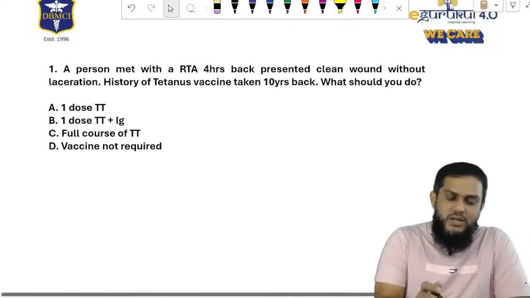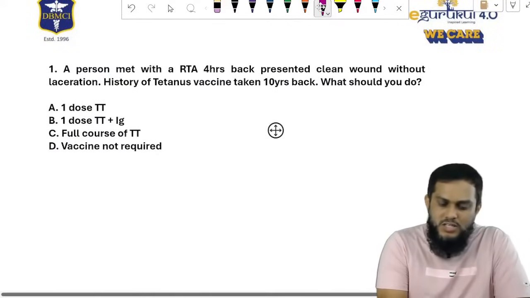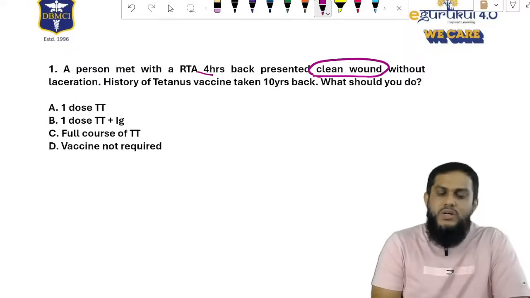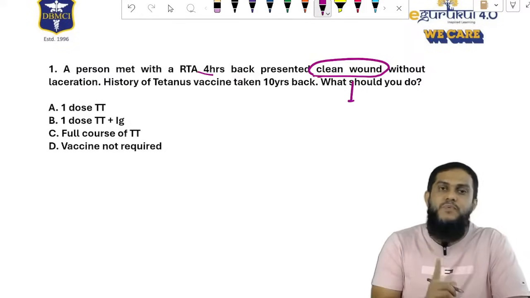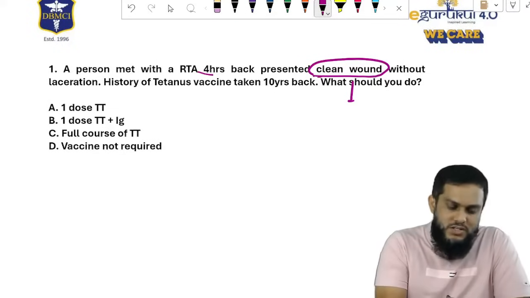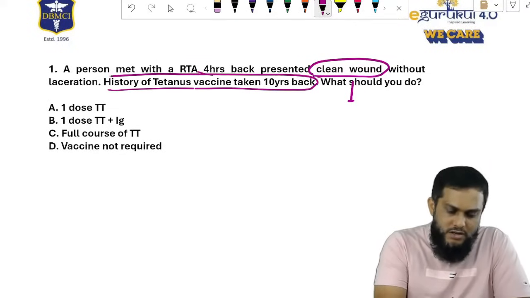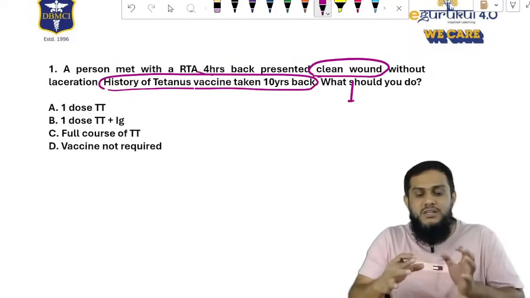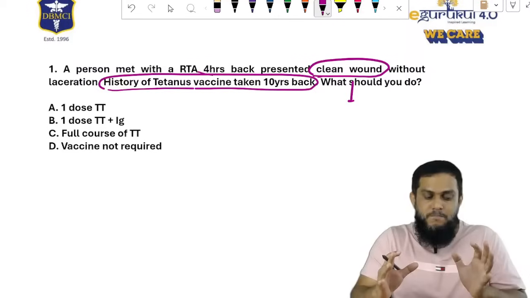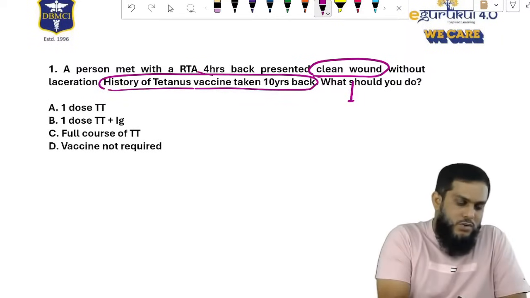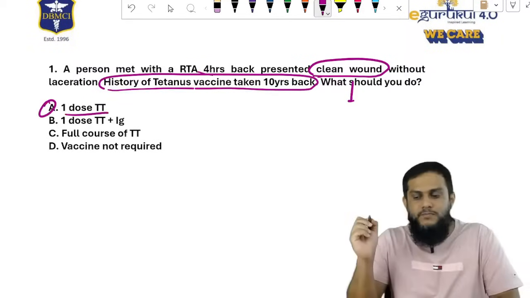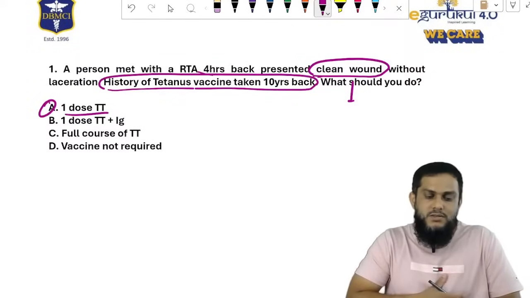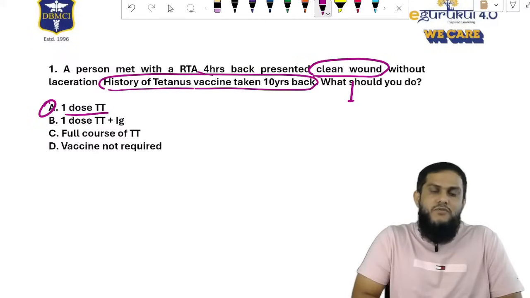A person met with an RTA 4 hours back, presented with a clean wound without laceration. Sir, the wound is a clean wound. History of tetanus vaccine taken 10 years back. Clean wound, but the vaccine was taken 10 years back, and not taken in the past 10 years. Sir, 1 dose of TT. Simple, 1 dose of TT.